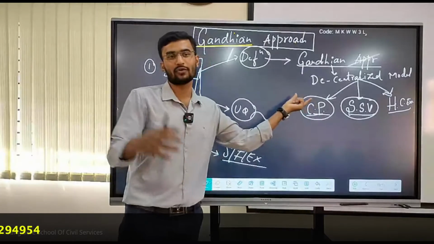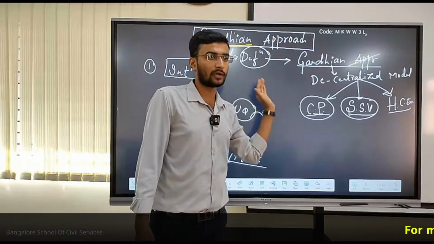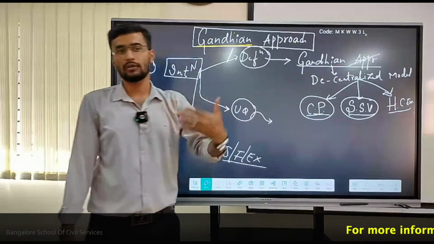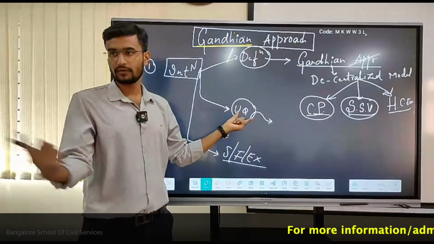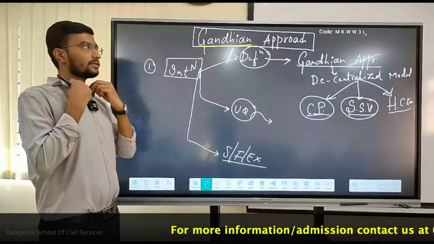But can I write this in the definition? Obviously no. But the major focus is on this decentralized model, by including all the three persons. No, no. Salient features only. What is the uniqueness about the Gandhian approach?